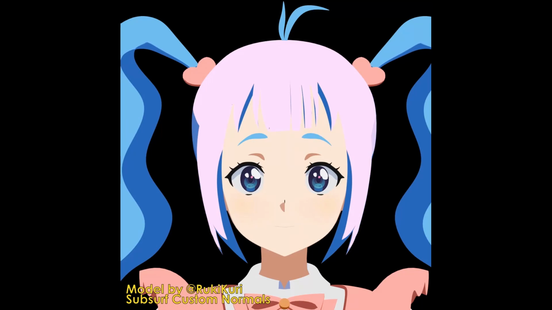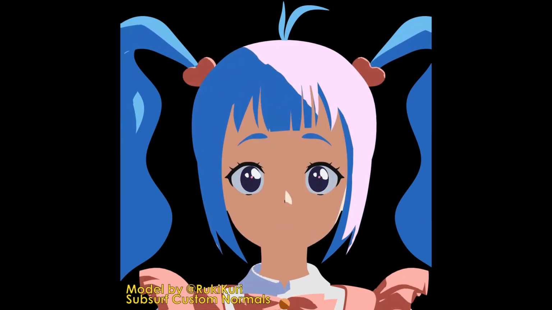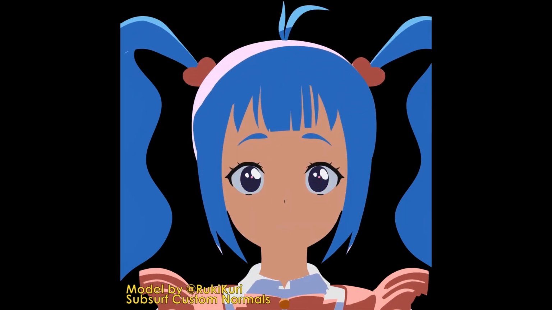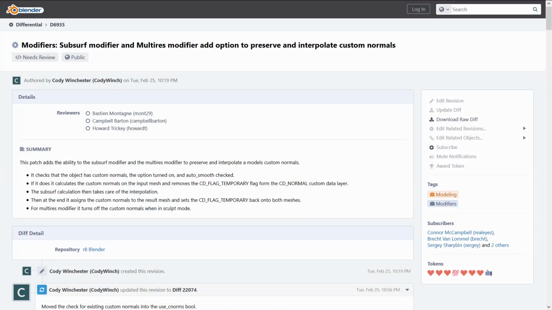If subdivided vertex editing mesh was a food, we would want seconds. Just look at that. Yum! So go show the patch some love.